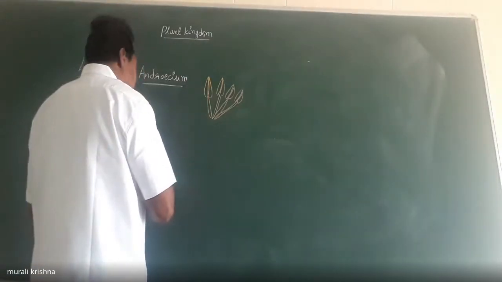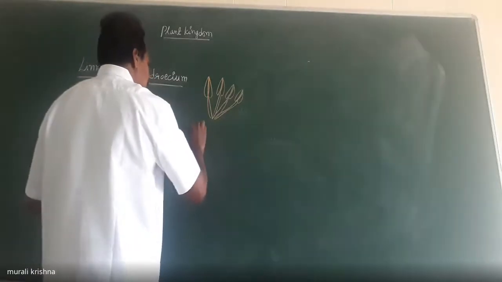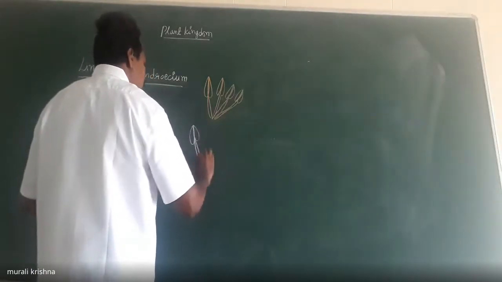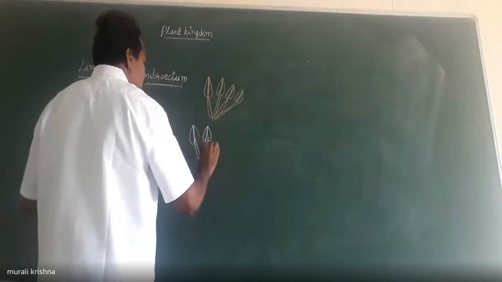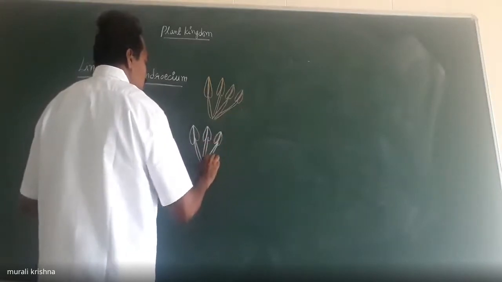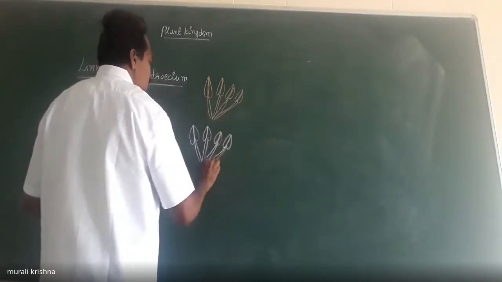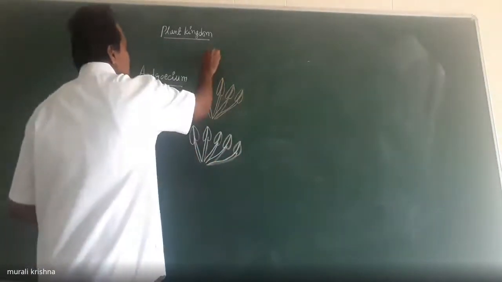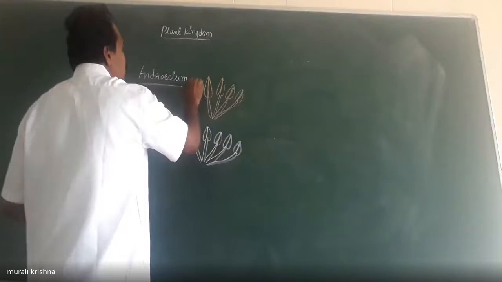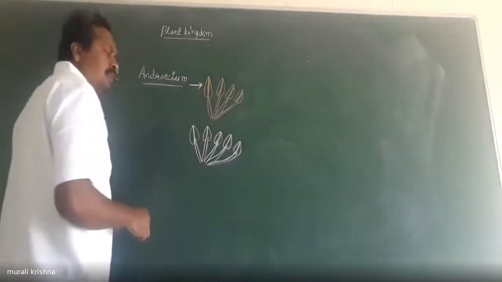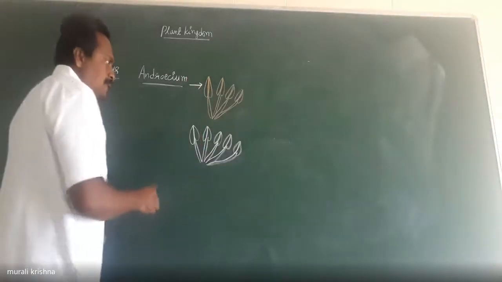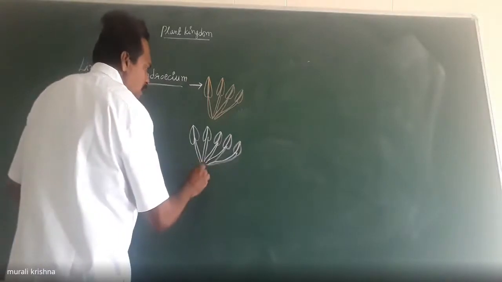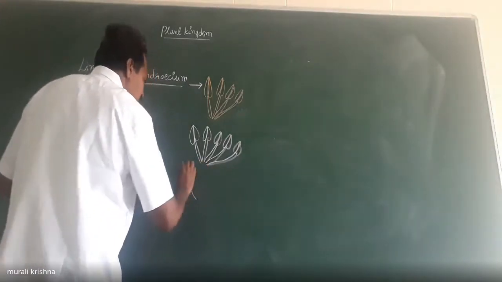In some of the plant species, the androecium consists of 5 stamens. In some of the plant species, the androecium consists of 6 stamens.